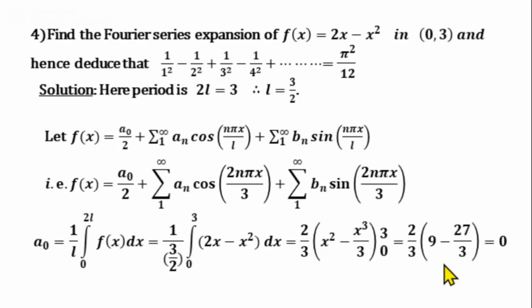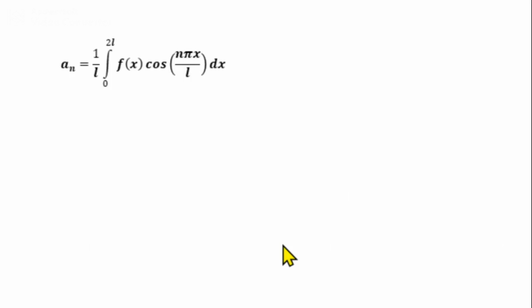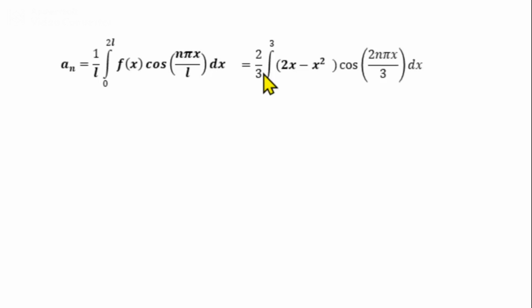Formula for an is equal to 1 by L integral from 0 to 2L f of x cos n pi x by L dx. Substitute for L and f of x. 1 by 3 by 2, or we can write 2 by 3 into integral from 0 to 3 of 2x minus x square cos 2n pi x by 3 dx. Then we use the integration by parts rule. We take u equal to 2x minus x square and v equal to cos 2n pi x by 3 and integrate this.